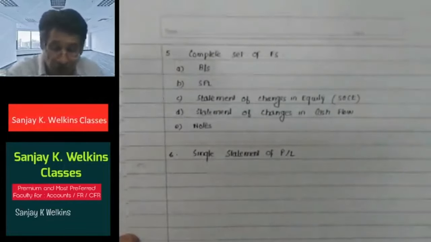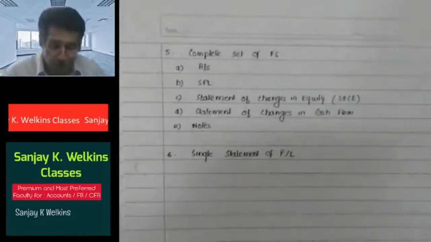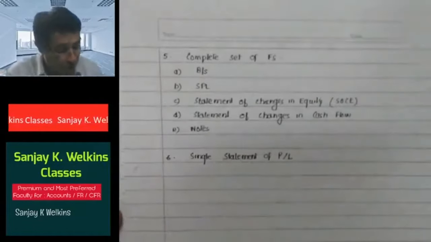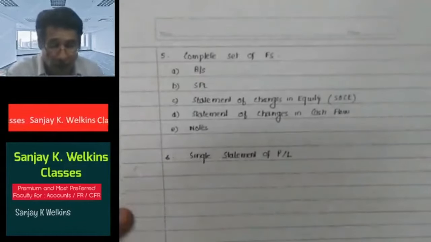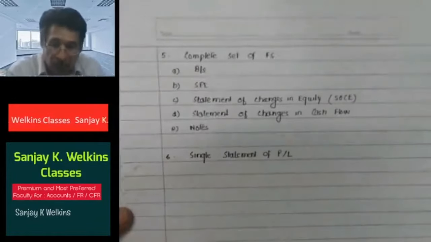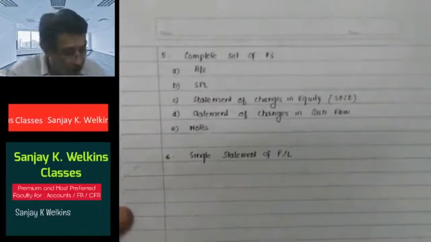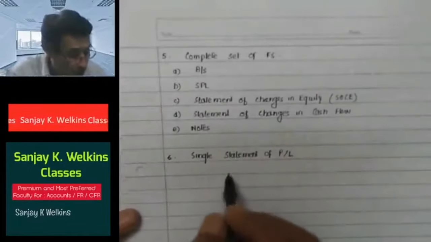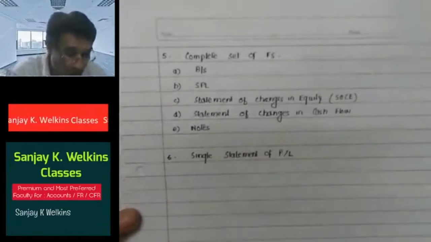So an entity will present with equal prominence all the financial statements in a complete set of financial statements, and the entity will prepare only a single statement of profit and loss account, with profit or loss and other comprehensive income presented in two sections. Single statement of profit or loss account means you will prepare only one statement, but it will have two sections. Section A will have profit and loss, and section B will have other comprehensive income. But you will have one statement. Other comprehensive income, in short form, I have written. Regarding that, we will learn later on.